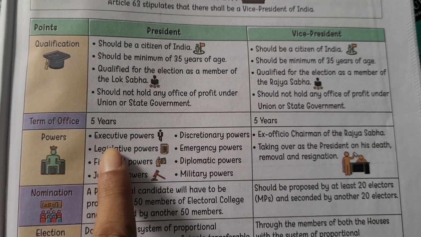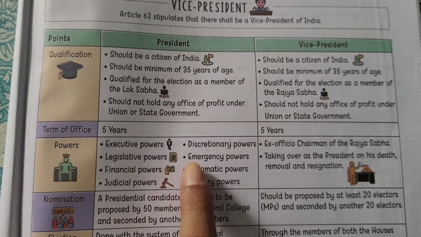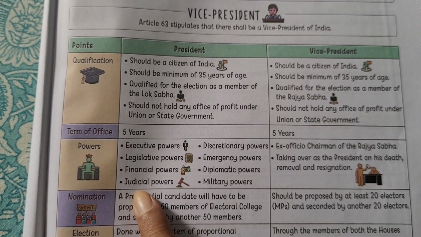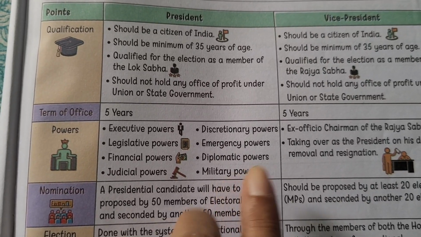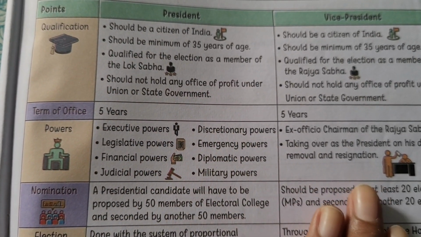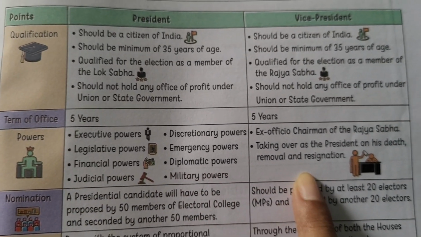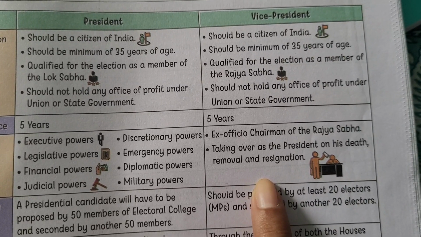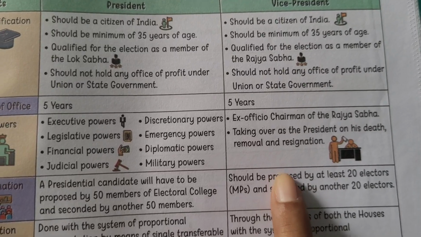Powers, when we talk, executive powers, discretionary powers, legislative powers, emergency powers, financial powers, diplomatic powers, judicial powers, and military powers. I've explained you this chapter in detail. This is just as a revision, okay, chapter at a glance. Now, if you talk about powers of vice president, ex officio chairman of Rajya Sabha, taking over as the president on his death, removal or resignation.